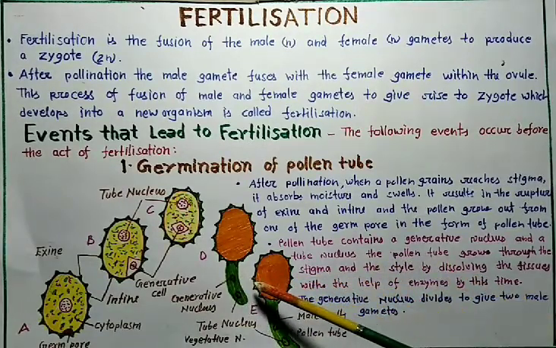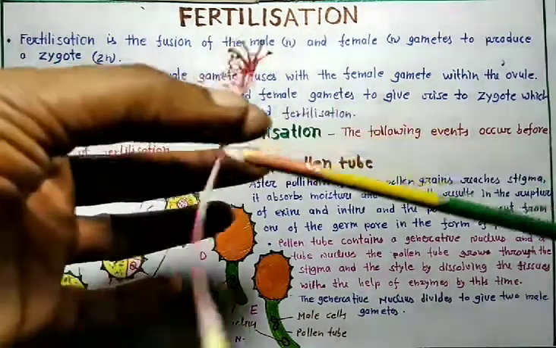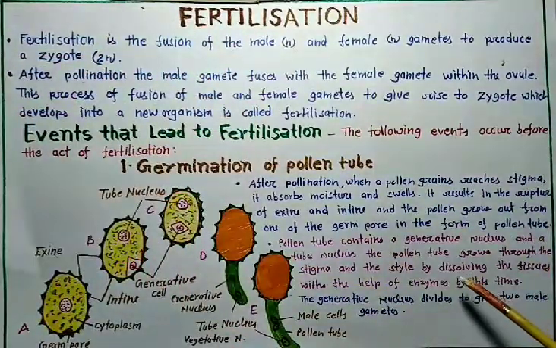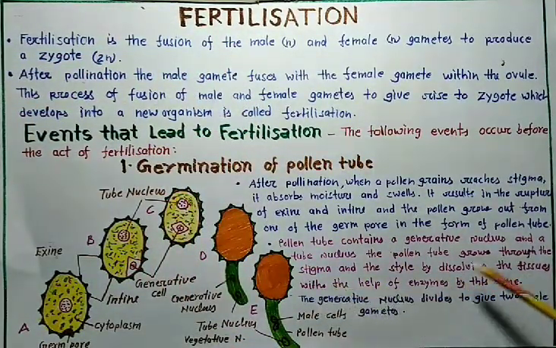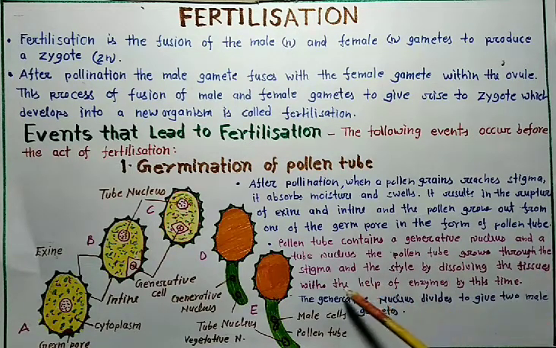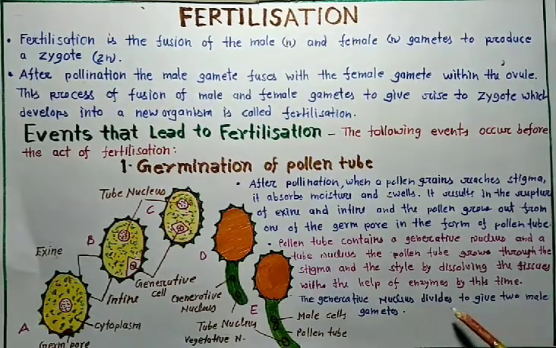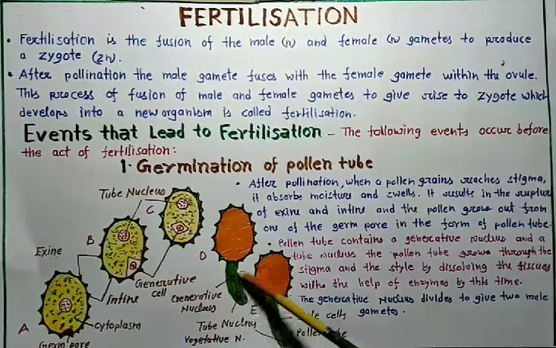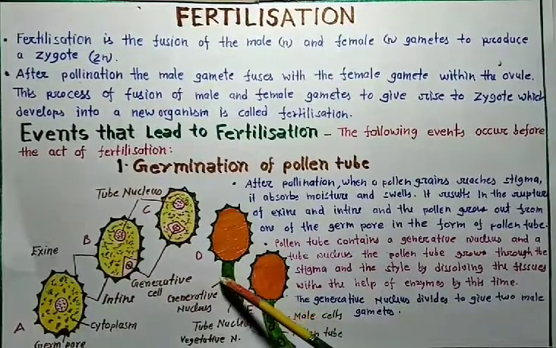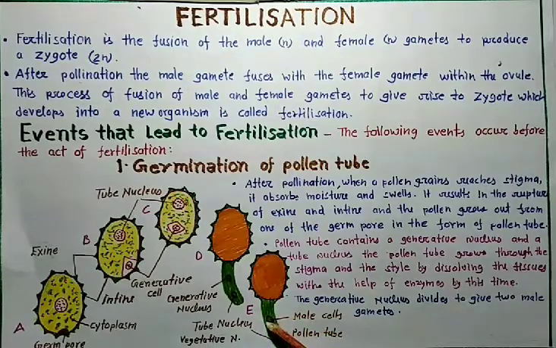The pollen tube grows through the stigma and the style by dissolving the tissue with the help of enzymes. By this time, the generative nucleus divides to give two male gametes. The generative nucleus divides in two parts and gives two male gametes. One is here and one is here. Two male gametes.